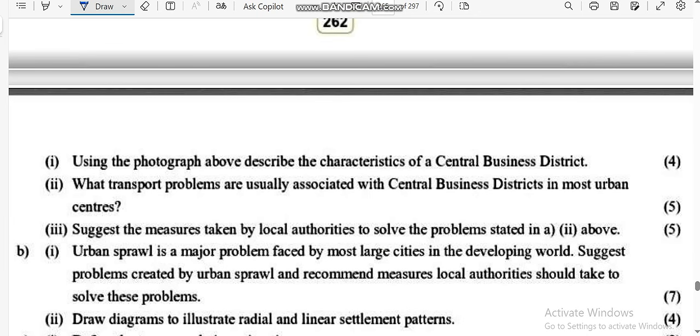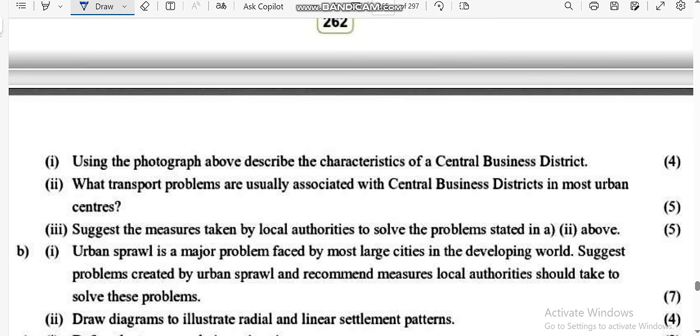So what transport problems are usually associated with the central business district in most urban centers? The transport problems are traffic congestion, noise pollution, air pollution, accidents, non-working traffic lights, high pedestrian traffic, delays due to congestion, and shortage of parking space in urban areas.